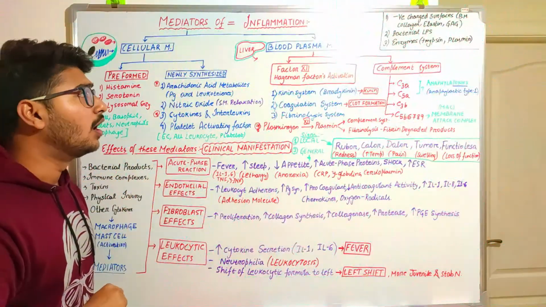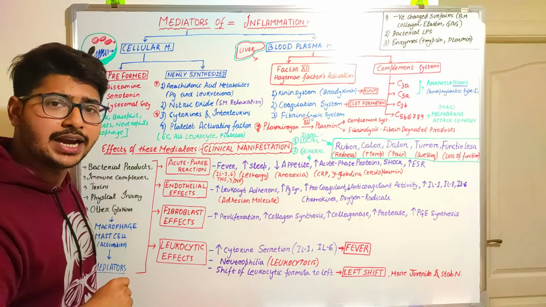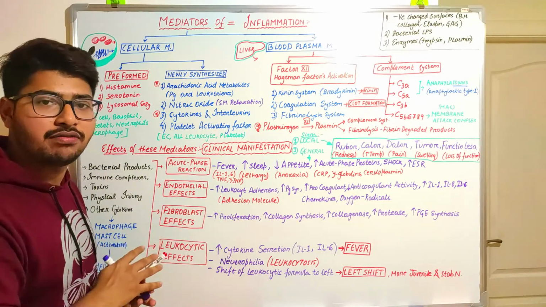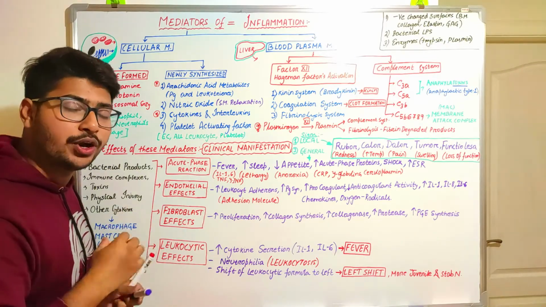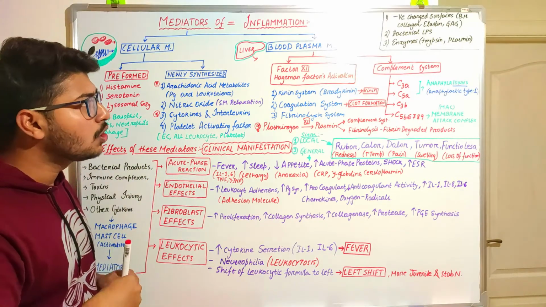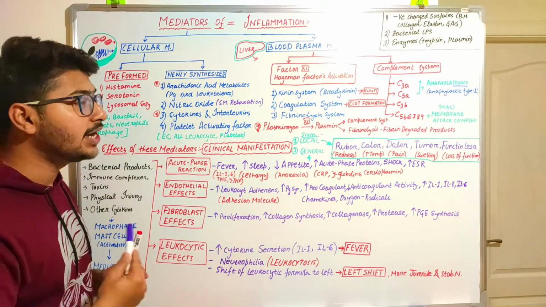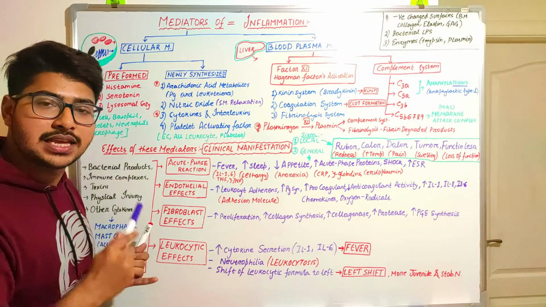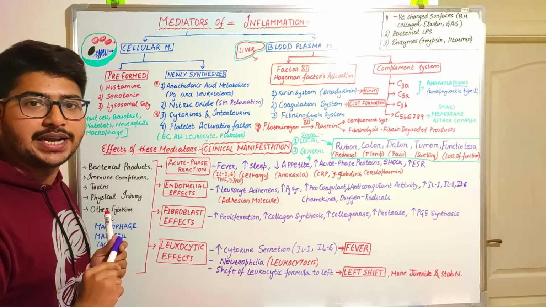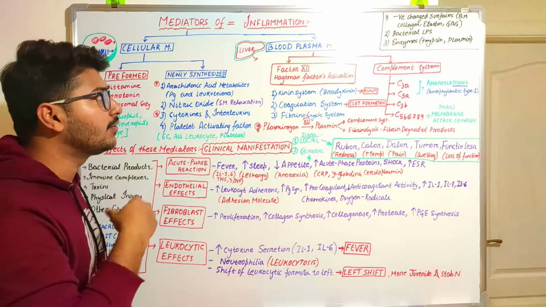So friends, till now we have learned that the alteration method means the primary injury that will be caused by the etiological factors, and that is going to show the manifestation of inflammation. Next, after the primary alteration, there will be secondary alteration. It means the self injury that will be formed by the mediators. Okay, so now let's see what the mediators of inflammation are.